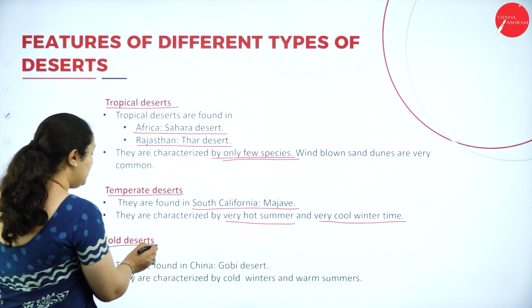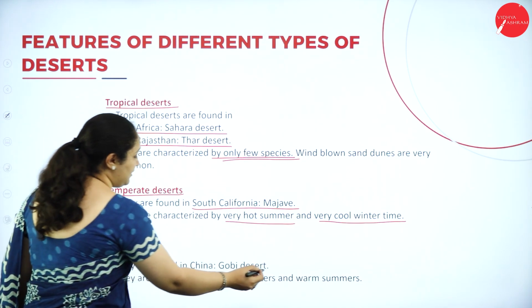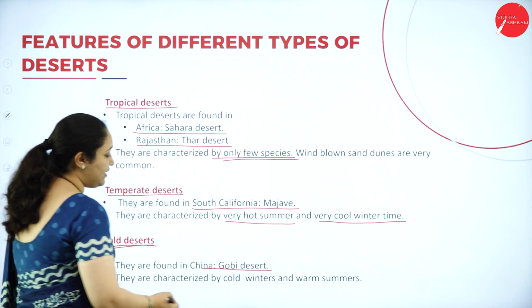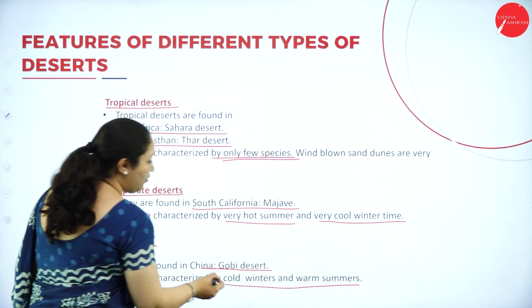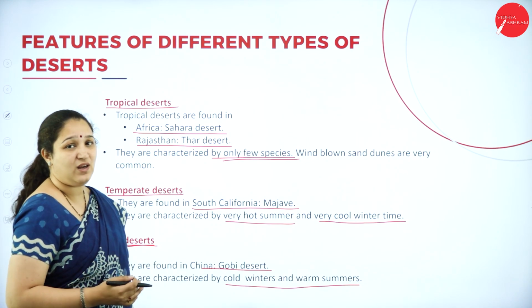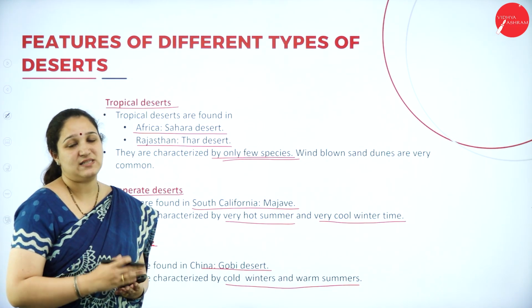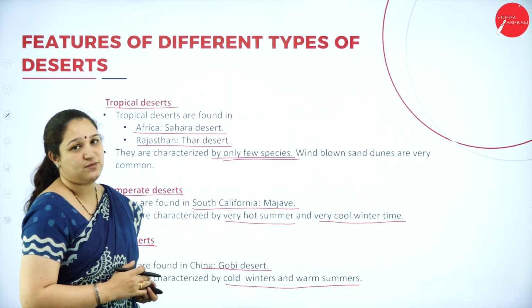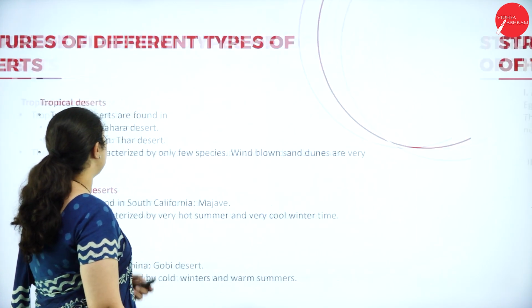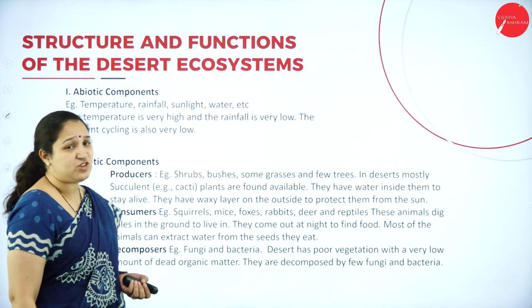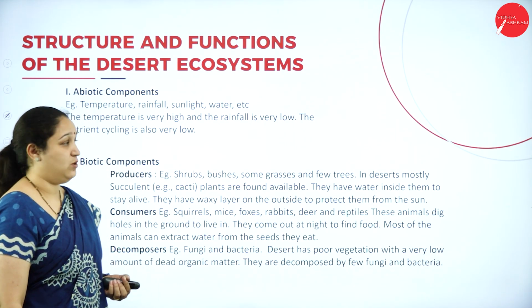Next, we have the cold desert. It's found in China, the Gobi Desert, and it's characterized by cold winters and warm summers. Summers are not very hot, but the winters are really very cold, and that's the reason it's called the cold desert. Okay, next is about the structure and function of the desert ecosystem.